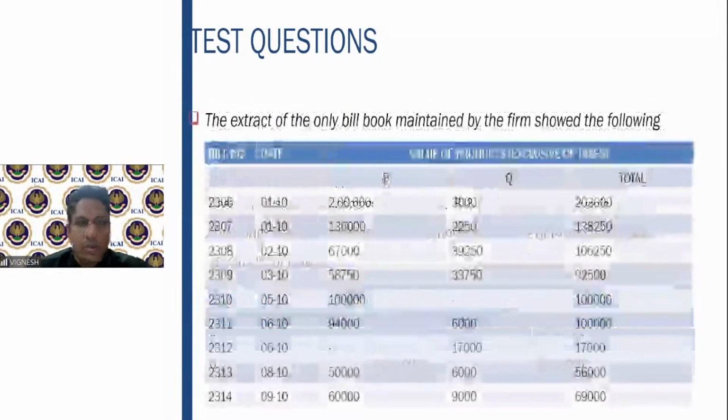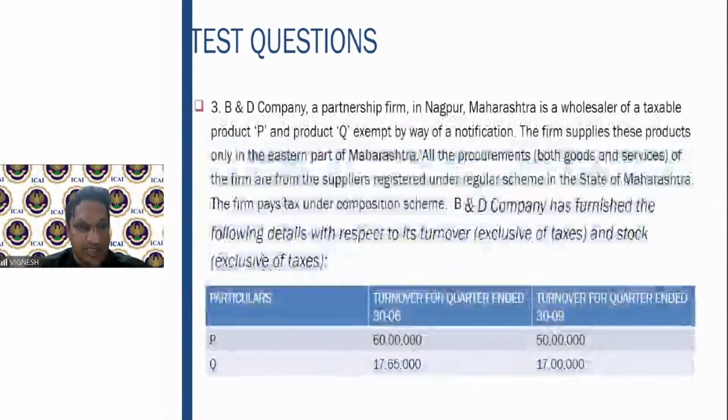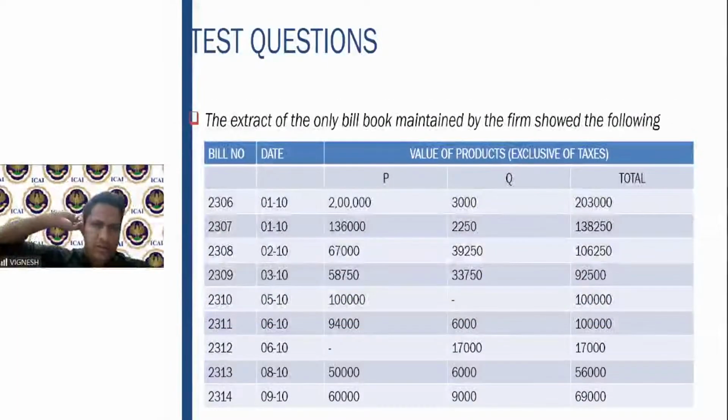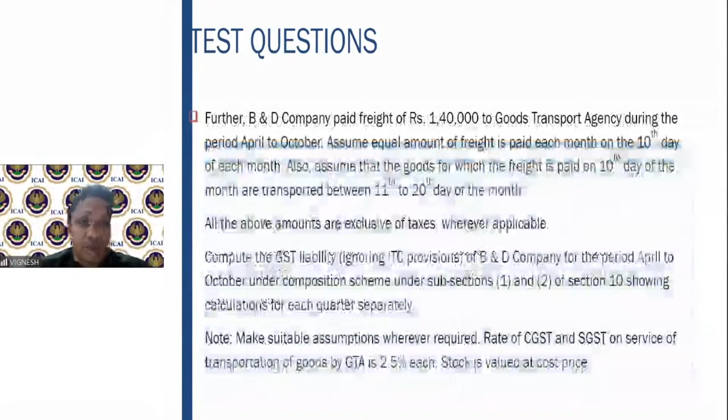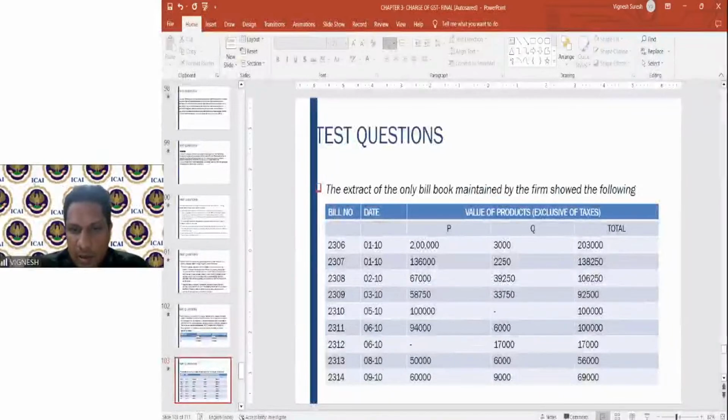Please go through this. Now he has given an extract of the bill book maintained by the firm. It showed all of these bills. So basically this is still 30th September. This is the bill book which is given, with both the value and the taxes. Why he has given this is you have to find out where the composition scheme has lapsed. So please take a screenshot of this, or alternatively you can also refer to your study material. This problem will be there.